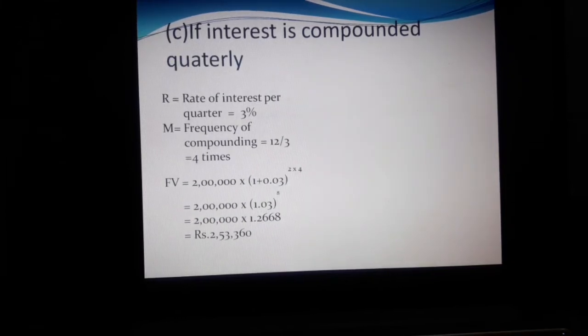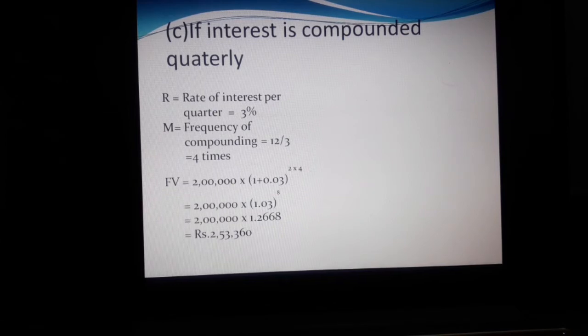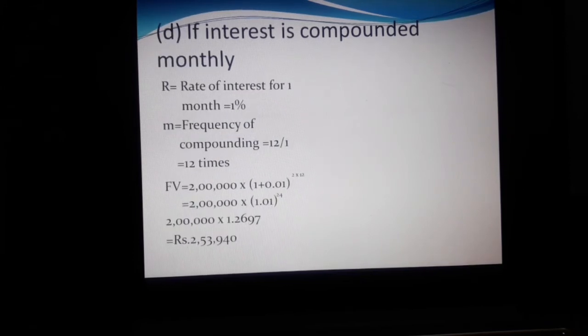2,52,500. Then we calculate if interest is compounded quarterly, rate of interest per quarter 3%. Frequency of compounding 12 divided by 3 equal to 4 times. So future value equal to 2 lakhs into 1 plus 0.03, 2 into 4, 2 lakhs into 1.03 power of 8. So we get the maturity value for quarterly 2,53,360.